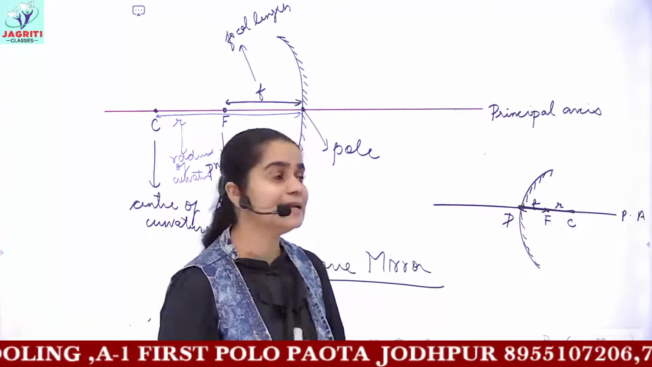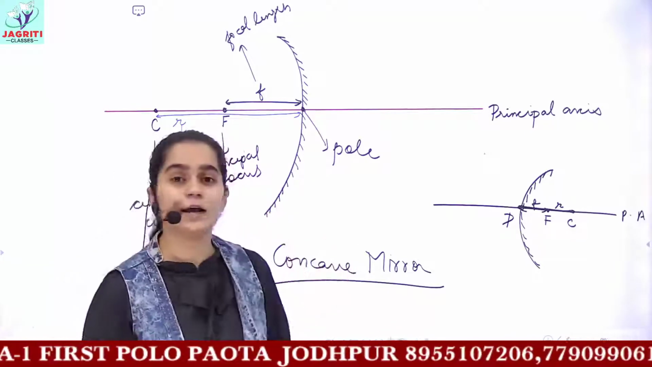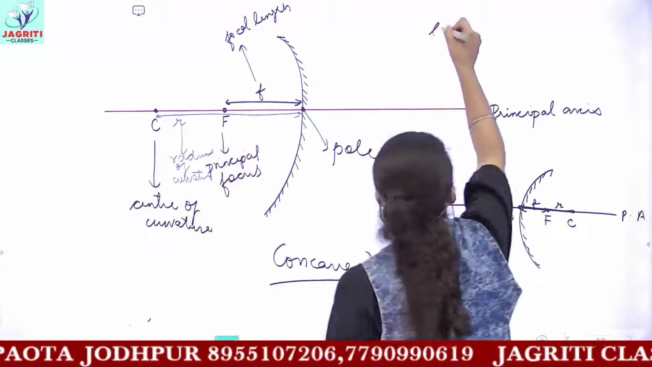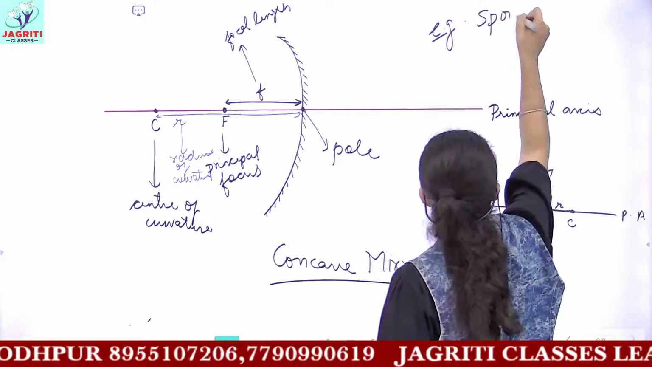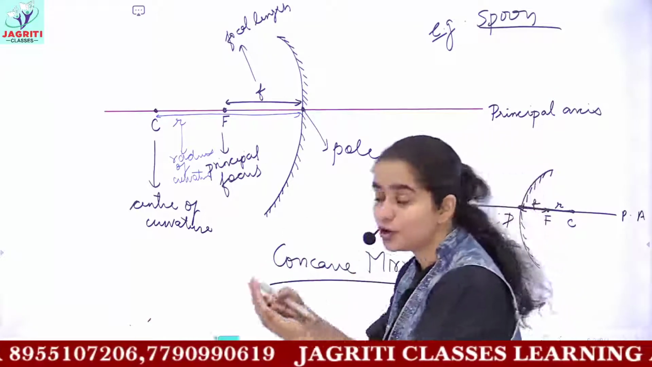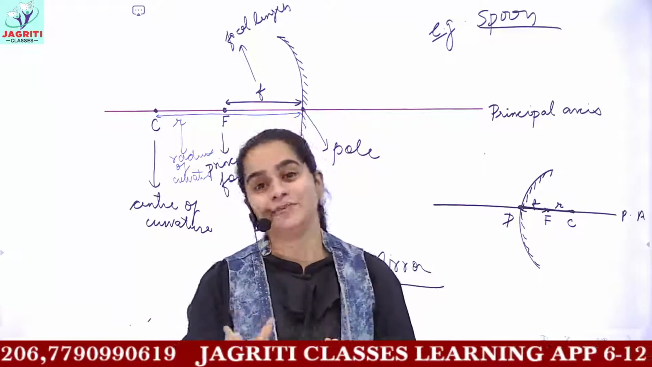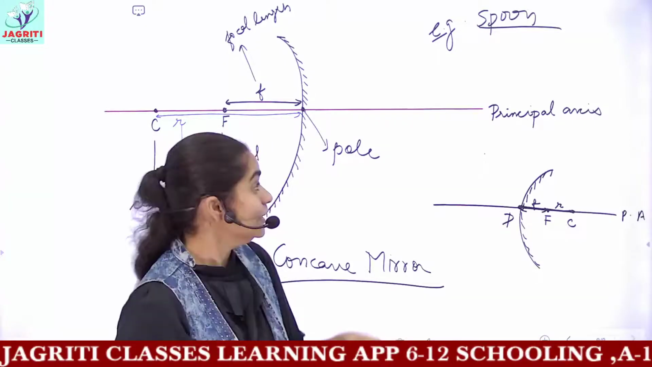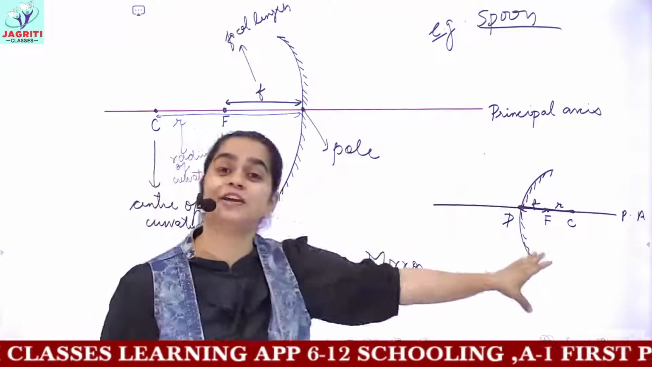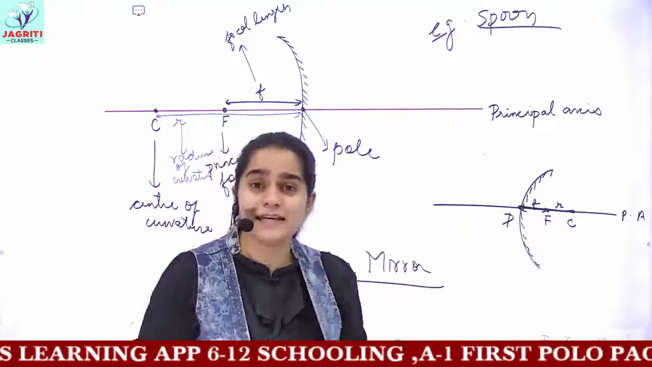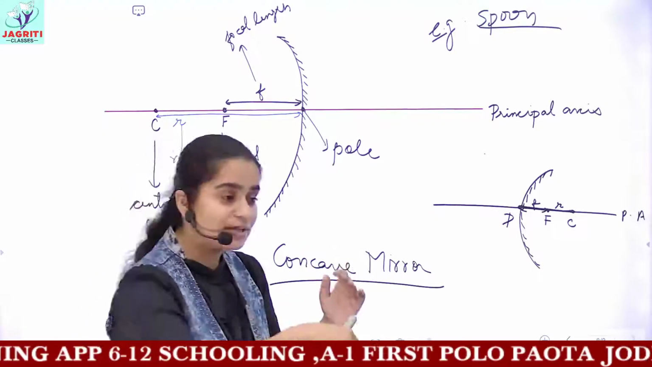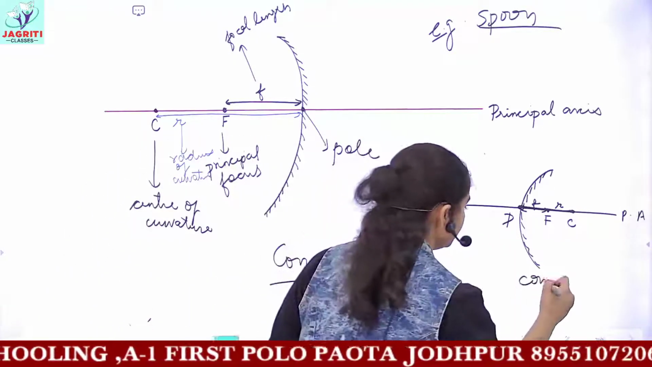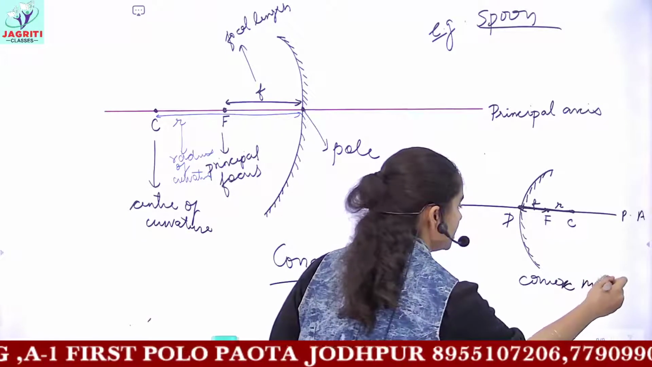So now in the next class we'll be discussing, this was the whole theoretical account of concave and convex mirrors, and the best example to demonstrate is the spoon. If you see the inner portion of the spoon, it behaves as a concave mirror, and the outer portion of the spoon behaves as a convex mirror. So the best example which demonstrates both concave and convex mirrors is the spoon itself.